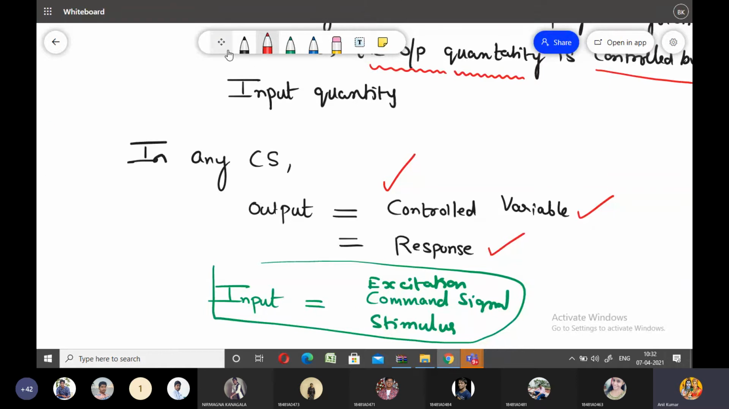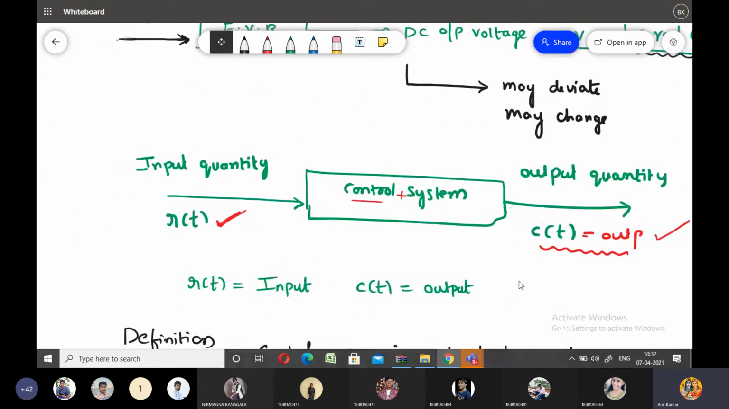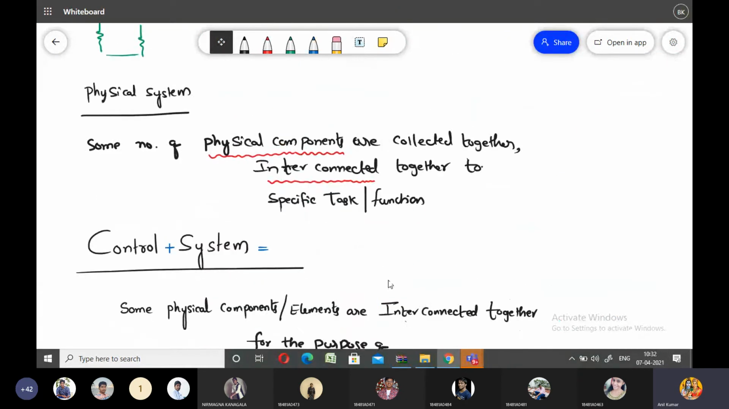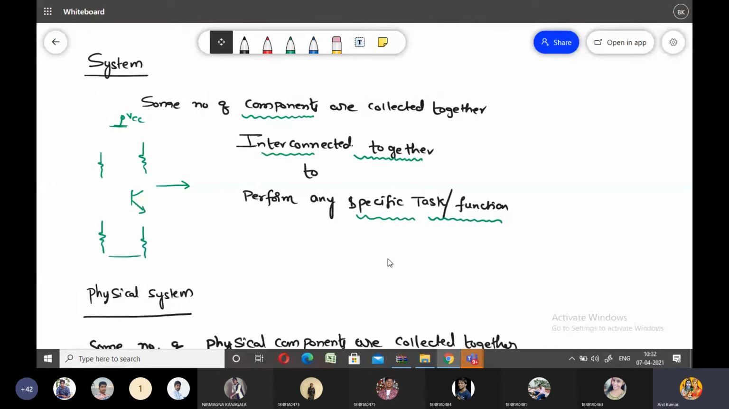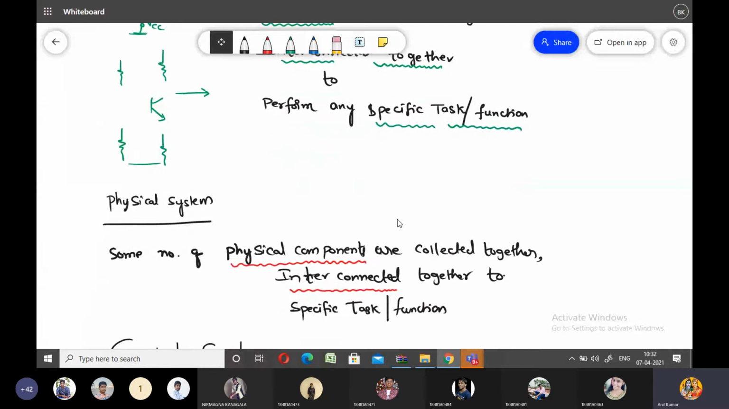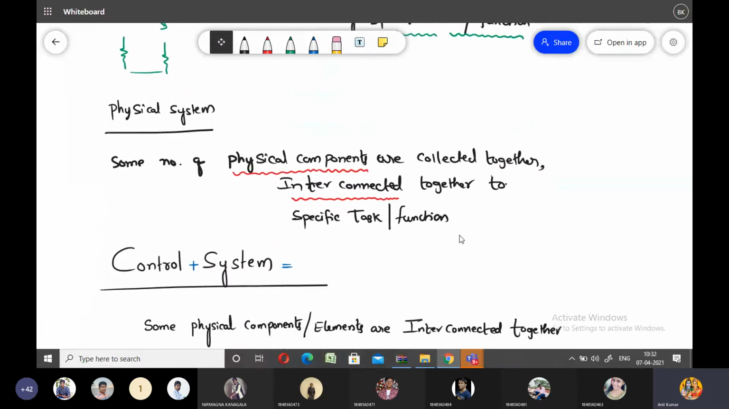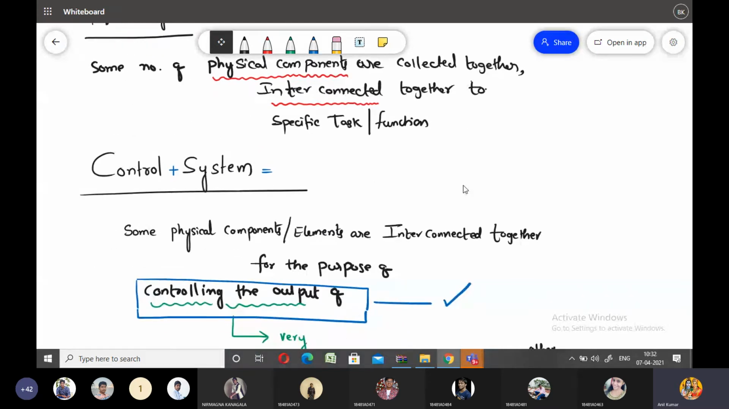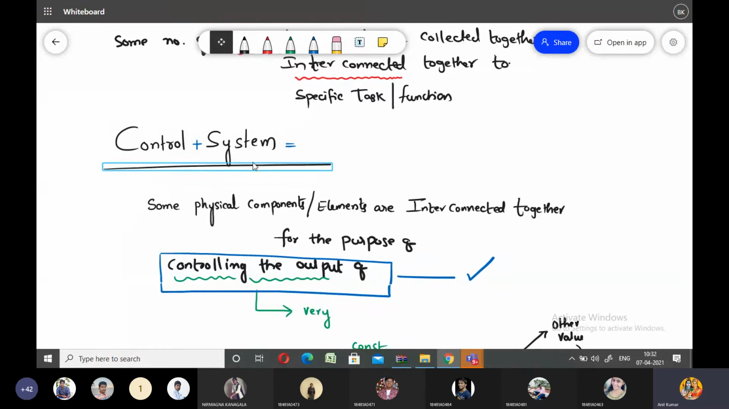In this particular class, first I have given the definition of the system. All of you please go through this class. First I gave the definition for the system: some number of components are collected together and interconnected together to perform a specific task. Next I gave the definition for physical system: some number of physical components are collected together and interconnected to perform a specific task. Later I moved on to the control system, which I consider as control plus system.